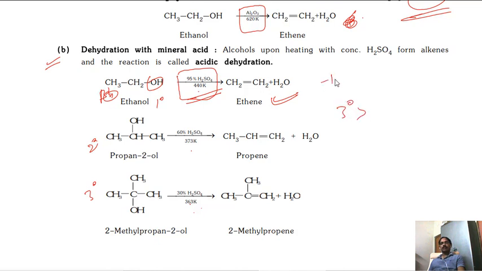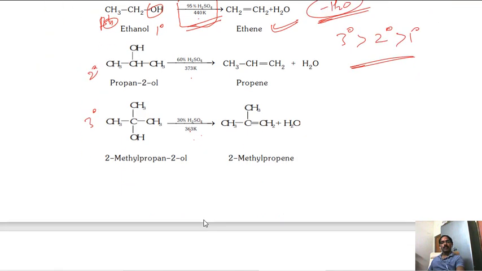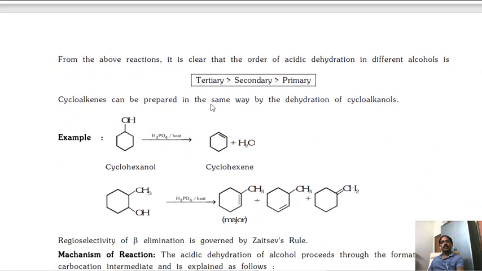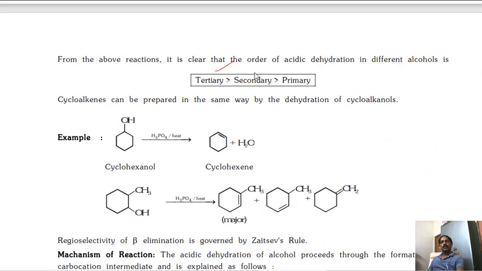I am talking about minus H2O. The dehydration process takes place very easily in tertiary, then secondary, then primary. Same statement is given here: tertiary alcohols undergo dehydration much faster than secondary, than primary.